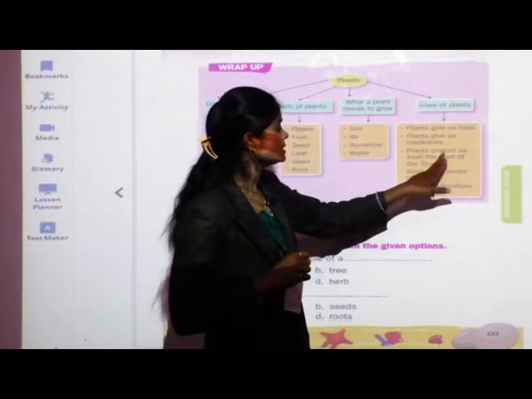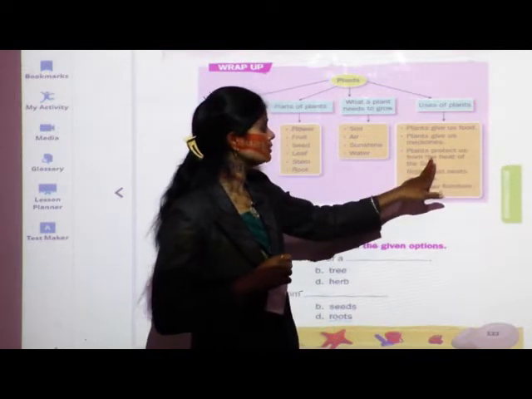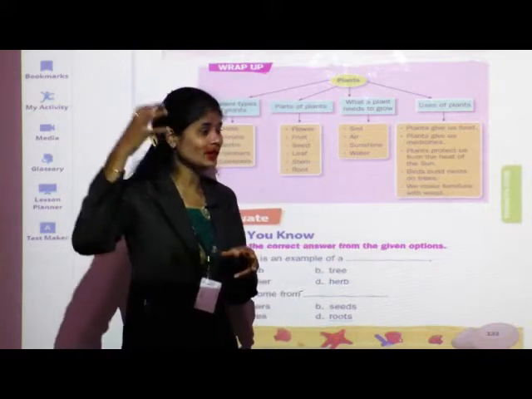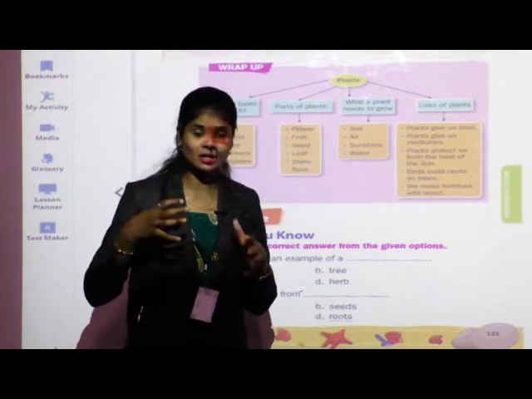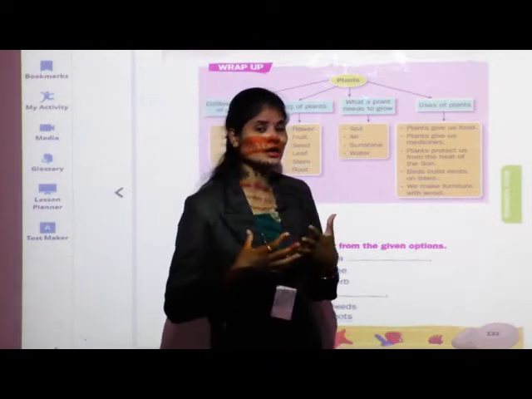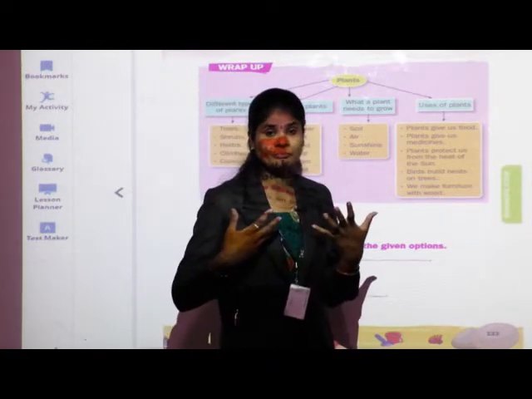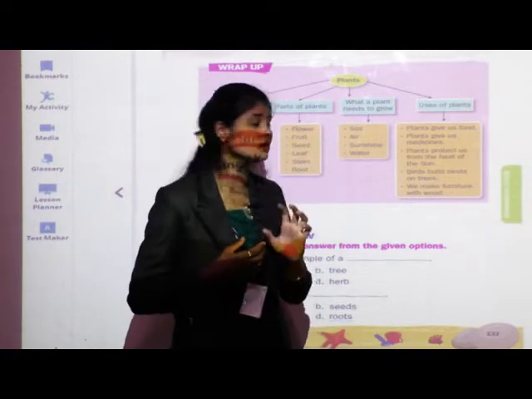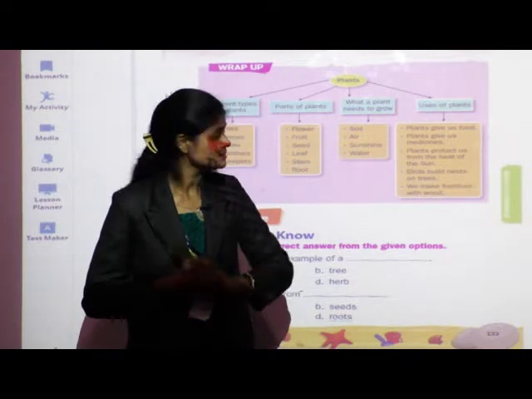Next, plants protect us from the heat of the sun. Whatever sun rays come on the earth, sometimes they are harmful to us or we feel very hot. That time what happens? They protect us from the heat of the sun.